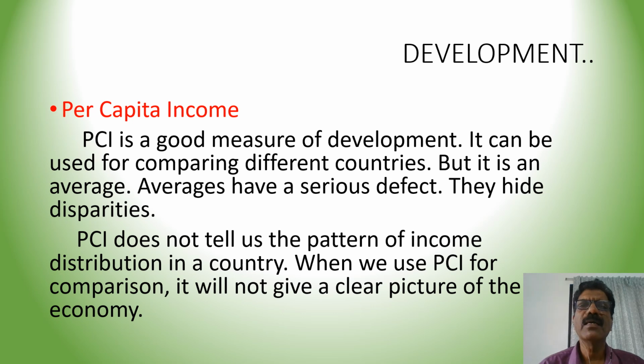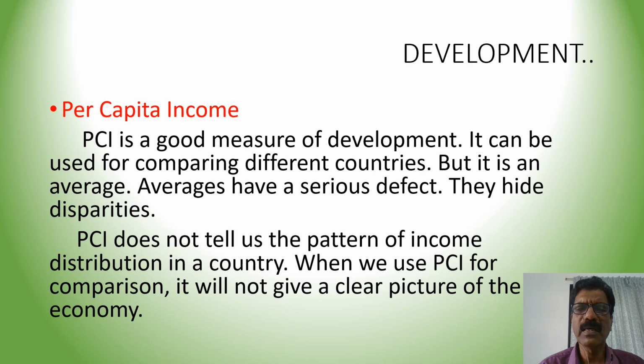The per capita income has a defect, and in fact this defect is there for all averages. The defect is that averages hide disparities. The per capita income hides the disparity in income distribution in the country.